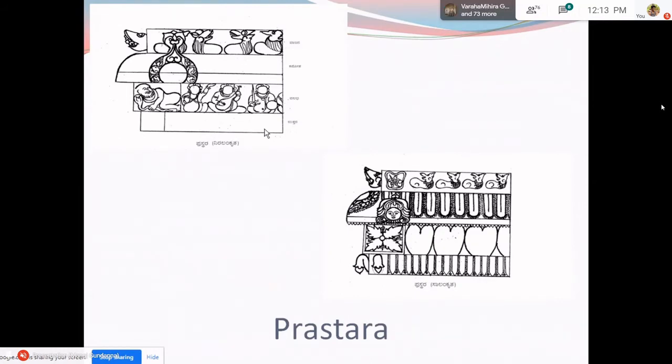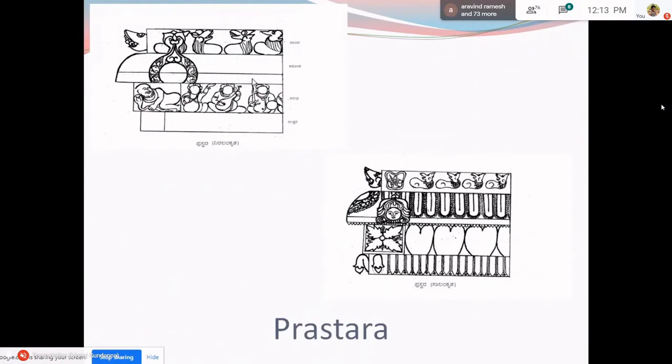So Uttara means just a beam. Valabhi is a molding which is in between the Kapota and Uttara, with a semicircular contour at one end. Kapota is functional. Kapota is the drip stone.